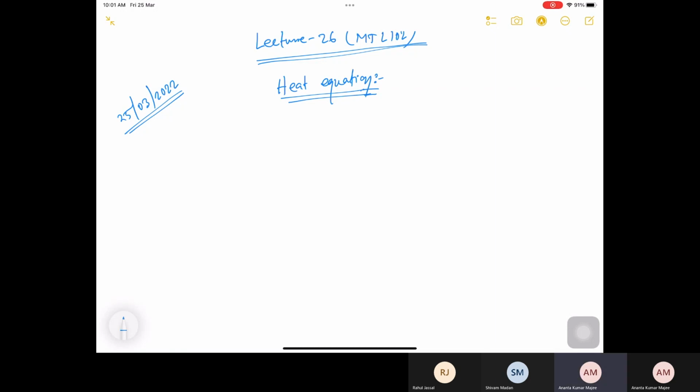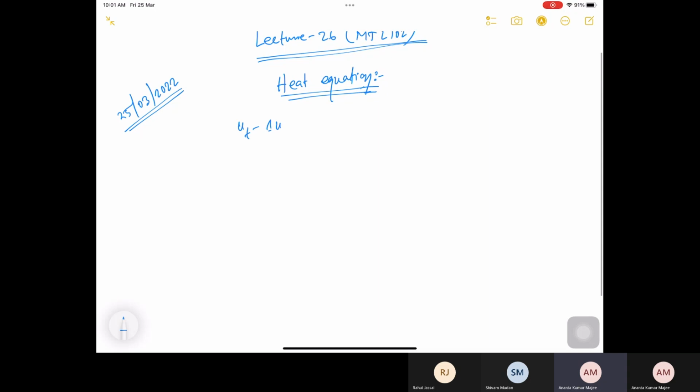Okay, so let's start. Today we will talk about the heat equation. That means equations of the form u_t minus Laplacian of u is equal to 0. It may be in a bounded domain or maybe in the whole R^n. We'll also talk about the non-homogeneous heat equation, meaning u_t minus Laplacian of u is equal to f, where f is a function of time and space, t and x. In general, t lies in R plus and x is in R^n.